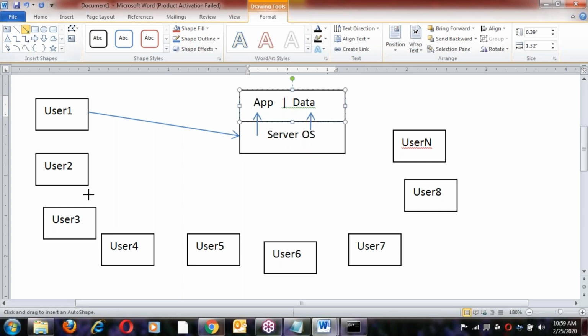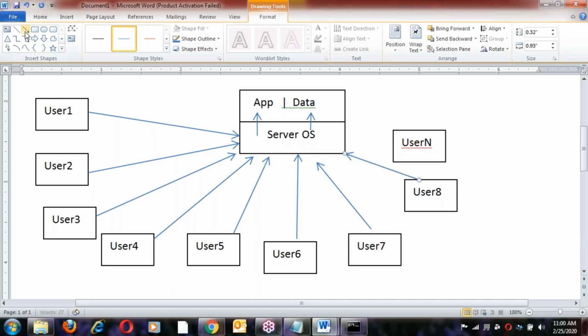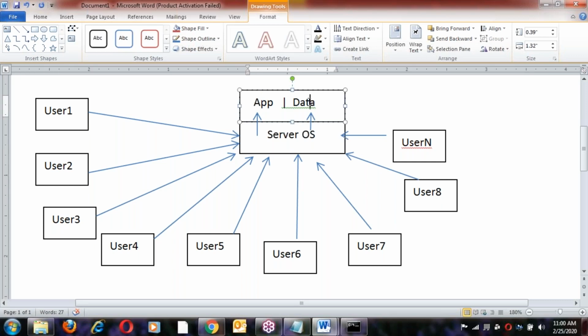Similarly, one more user requests, and one more user. All these users are nothing but clients, and all the clients' requests simply go to the server OS to access the application or data.